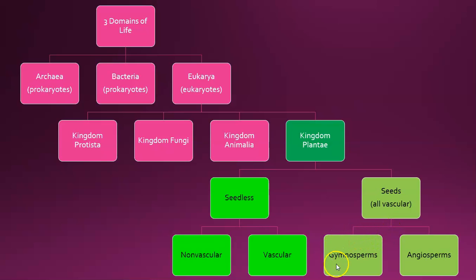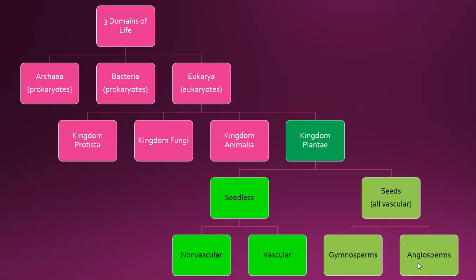You have your gymnosperms, which are your conifers, like evergreens, pine trees. Your Christmas tree, right, is an example of a gymnosperm. They produce seeds, and they protect their seeds in cones, like pine cones. And then the angiosperms are the flowering plants.